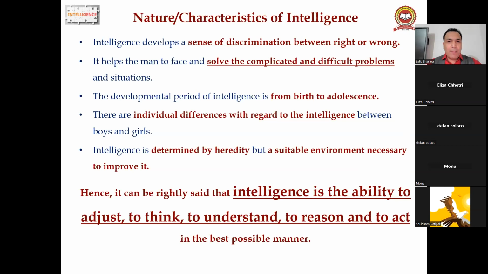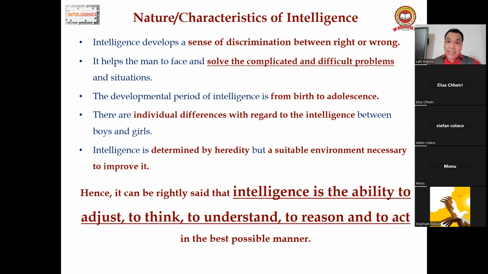There are individual differences with regard to intelligence between boys and girls. Intelligence is determined by heredity, but a suitable environment is necessary to improve it. Yes, this is the important line. We have to understand this. Now guys, you know, in a class, students have come to you. You have a class of 30 or 40 students, right? So due to their parents' genes, okay, we have come to know that intelligence is an innate ability.